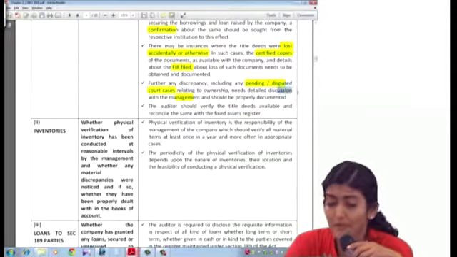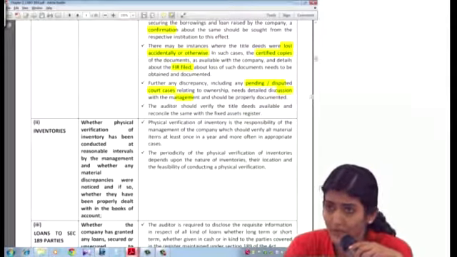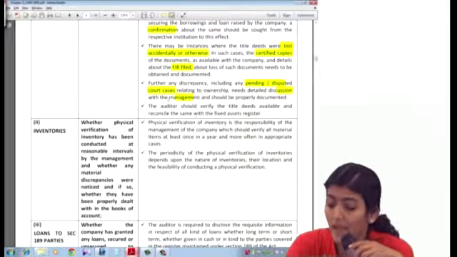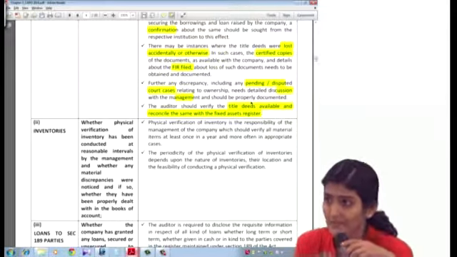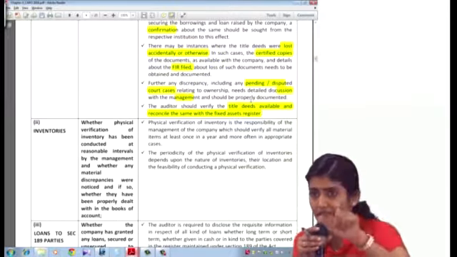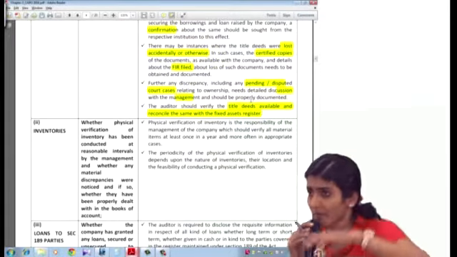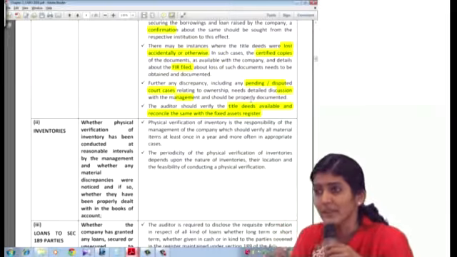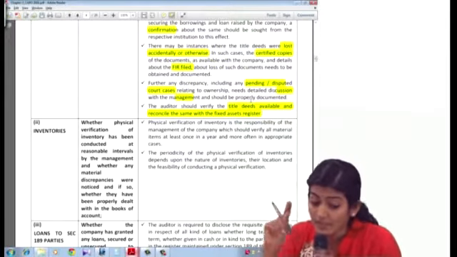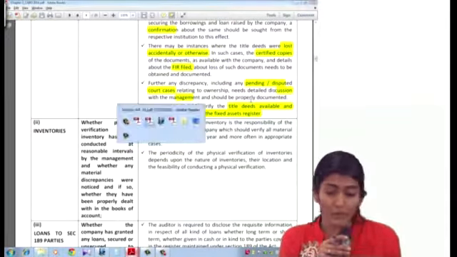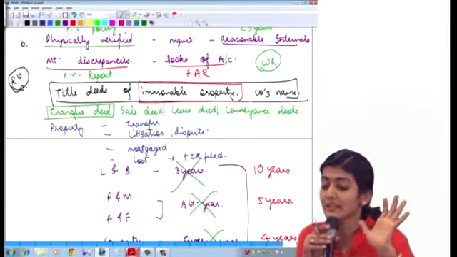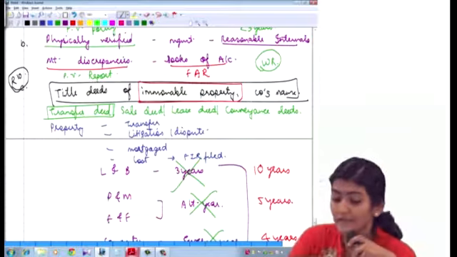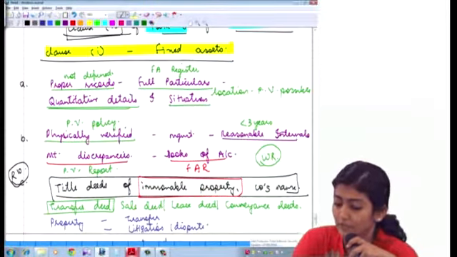Yes, you can also have a communication with the lawyers who are handling it on behalf of the company. And the auditor should verify the title deeds available and reconcile the same with the fixed assets register. Obviously, the starting point is going to be the fixed assets register, and for all the immovable properties over there, you're going to ask for the title deeds. And so, title deeds of immovable properties, are they held in the name of the company? If not, provide the details thereof.